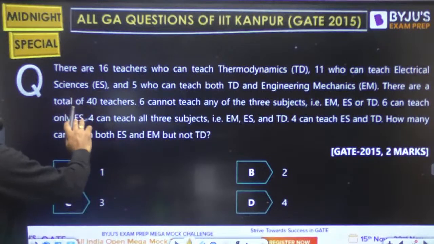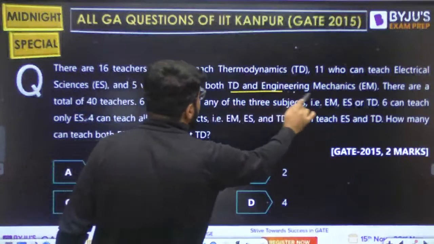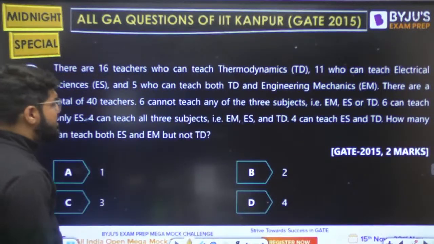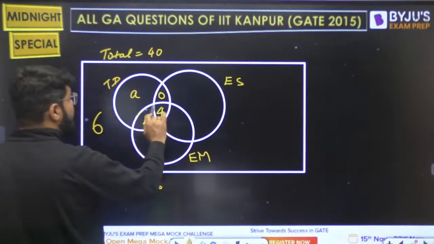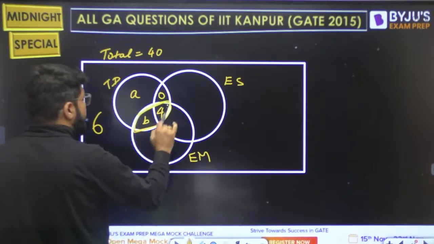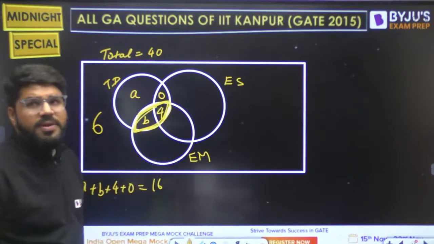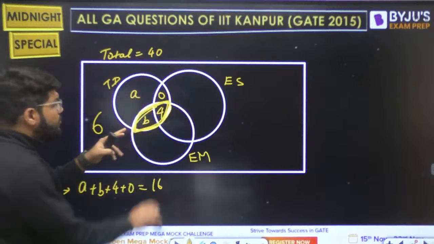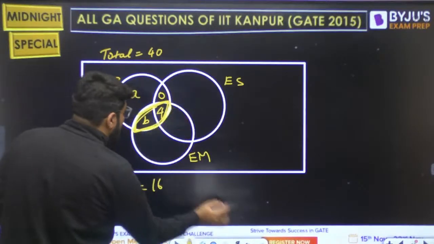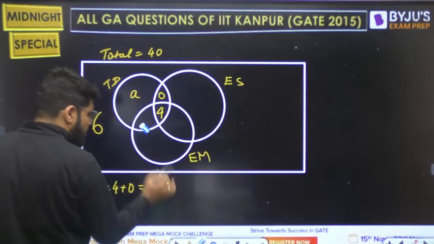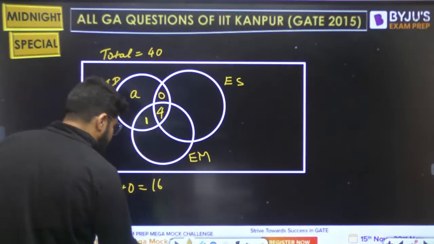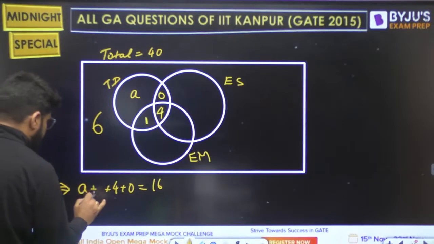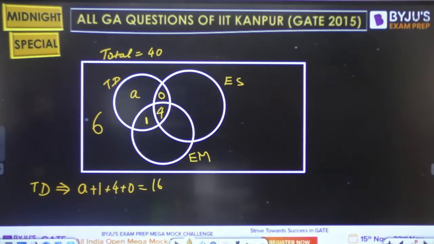11 who can teach electrical sciences and 5 can teach both TD and EM. Let's complete this first. 5 can teach TD and EM. Sir, where is TD and EM? Common to TD and EM is this portion. And how many can teach TD and EM? 5. Right. Out of those 5, 4 can teach all 3. So how many will be in the 2 combination? The value of B is known too. B is equal to 1.